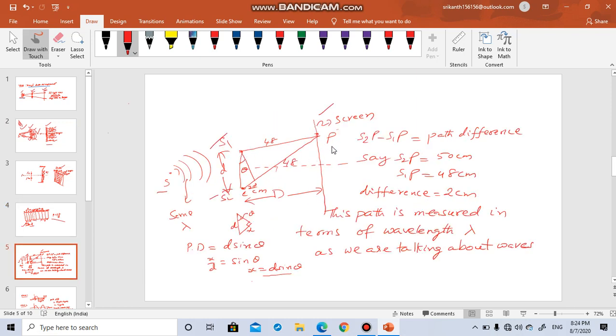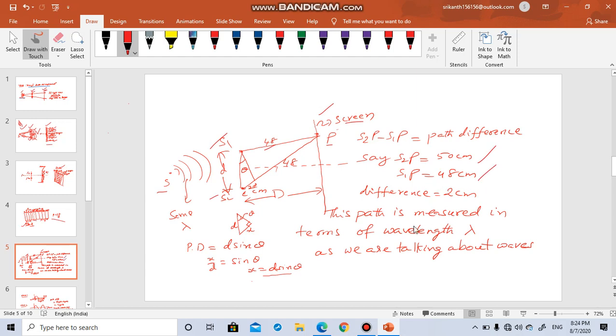Let us take a particular point P on the screen. So S1P is a distance. Similarly, S2P is also a distance. Just as an example, say S1P is 48 centimeters and S2P is 50 centimeters. Some distance will be there.